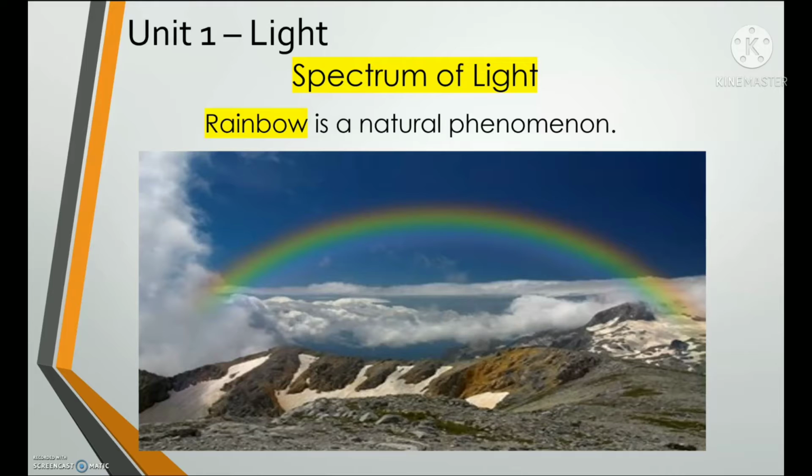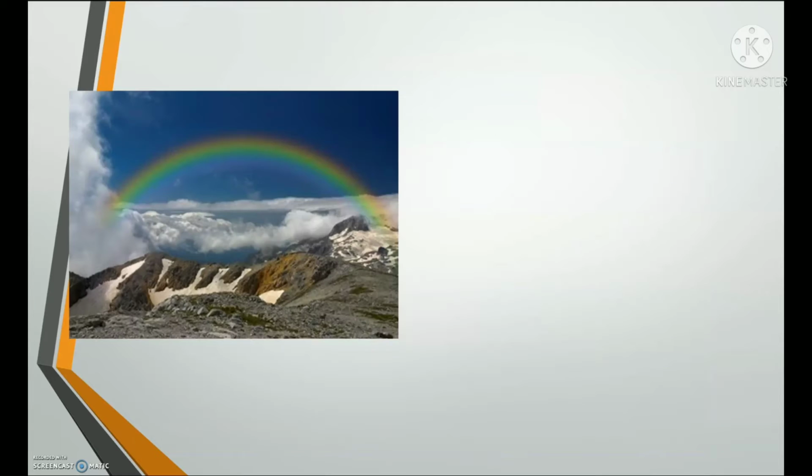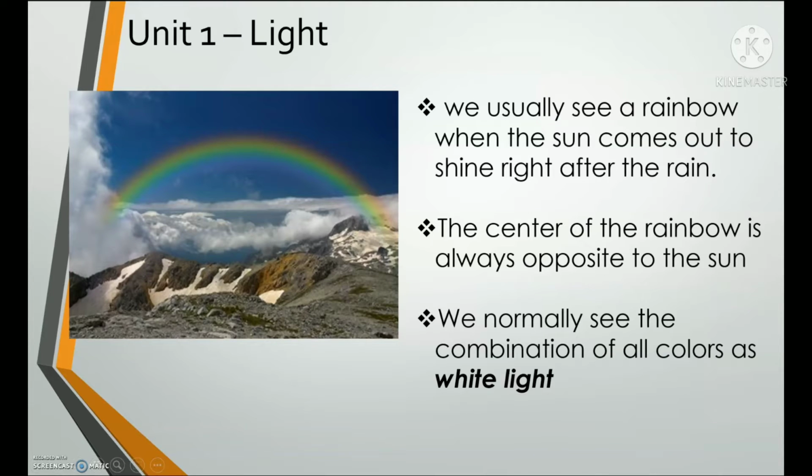Everybody repeat after me. Rainbow is a natural phenomenon. Very good. So it says, rainbow is a natural phenomenon. When you say phenomenon, it's natural happening or natural occurrence. It happens naturally. So we will talk about it more, about the spectrum of light, on our succeeding slides. Now let's move on. Let's read the first paragraph.